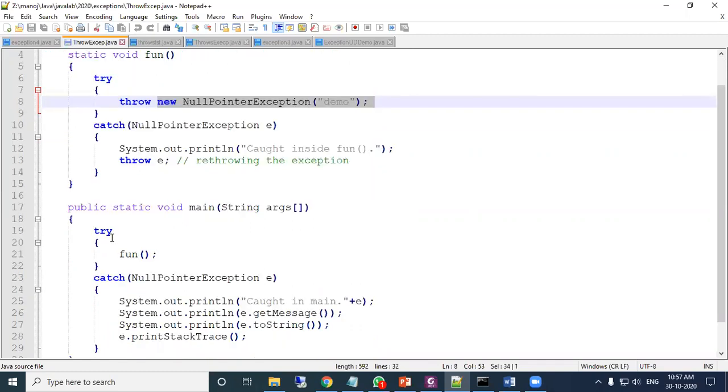In this example, here is a throw statement which will find the respective catch block here, and inside the catch, again a throw statement is written, where again it is throwing something.